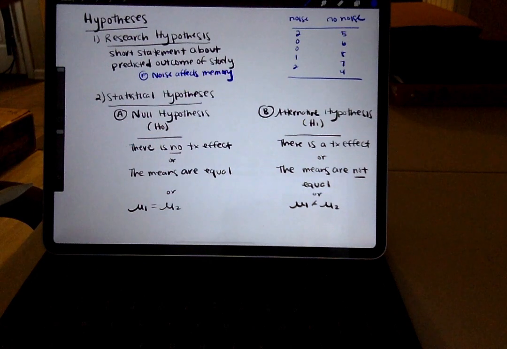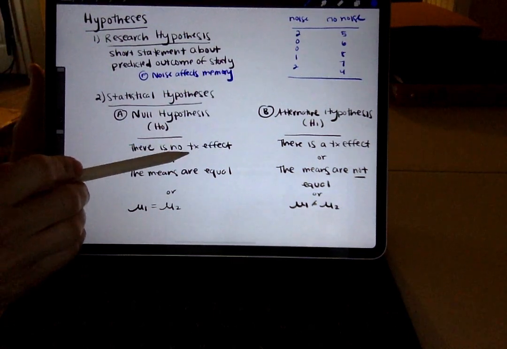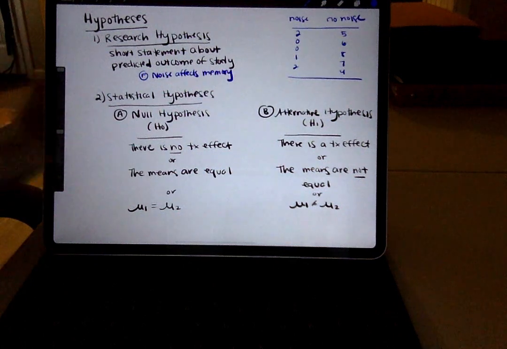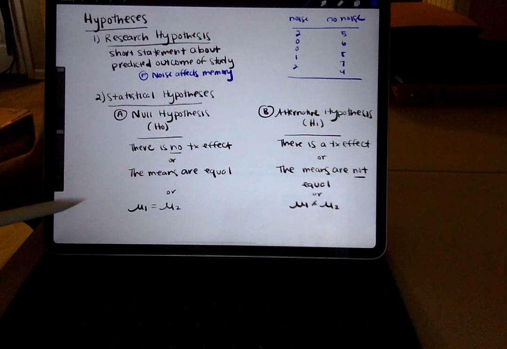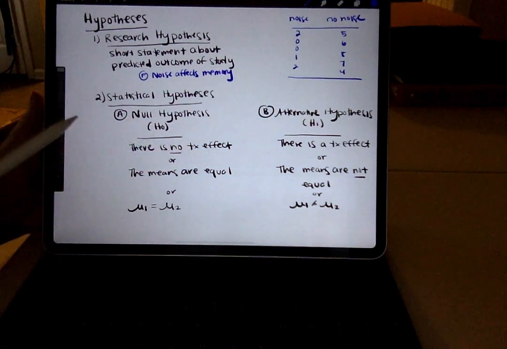We're looking at this relationship between noise and memory. If we say there's no treatment effect, what we're really saying is that we don't think noise is going to have an effect on memory. When we say there's no treatment effect, we're saying we don't think noise affects memory.